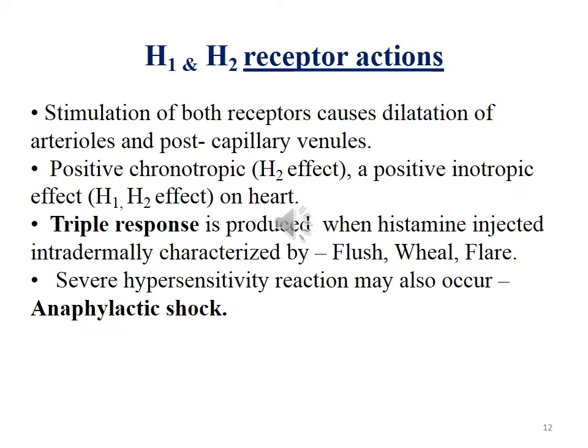Next important thing about these histamine receptors, mainly H1 and H2, is that the triple response is produced. Triple response occurs mainly when histamine is injected intradermally, and it is characterized by flush, wheal and flare. Flush means immediate reddening of the skin. Wheal means formation of an edematous patch. Flare is a red irregular halo surrounding the wheal.